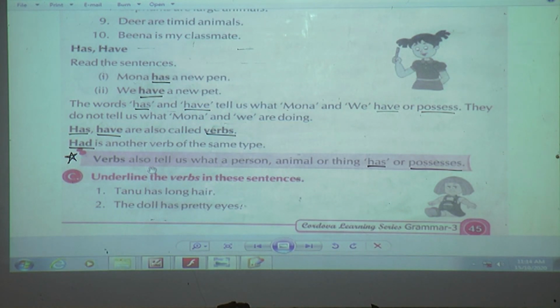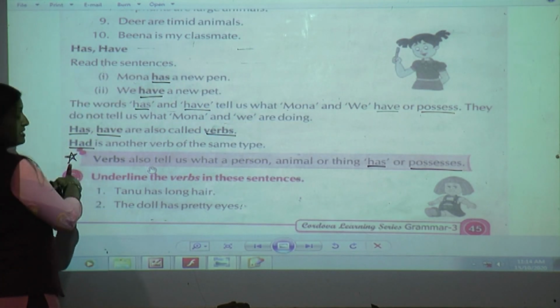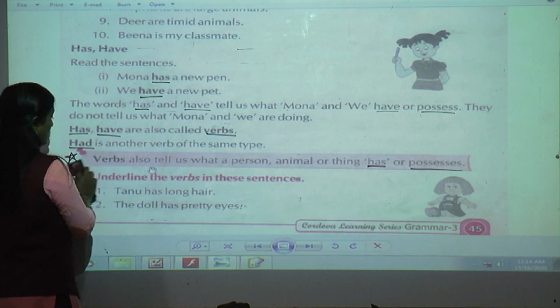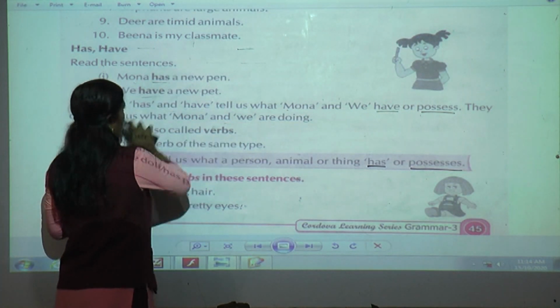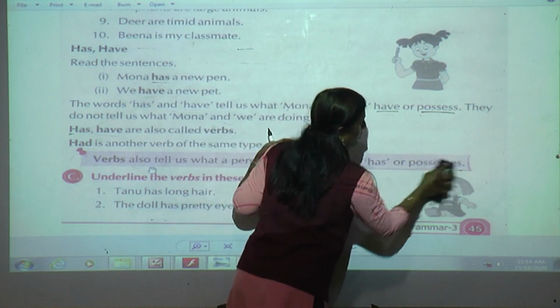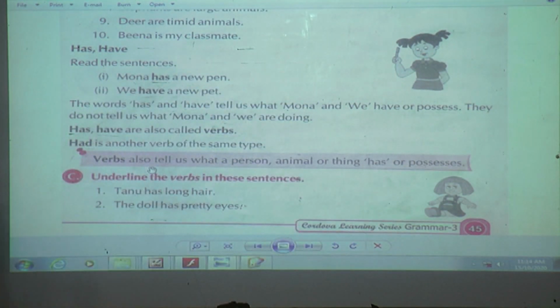Okay, now shall we move on to the exercise? Have you done all the underlining, whatever I have told, and make this a star to learn by heart. All the definitions in the grammar part you should learn by heart, because the definition is the thing which will help you understand what is in that topic.